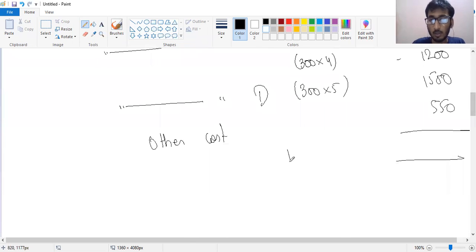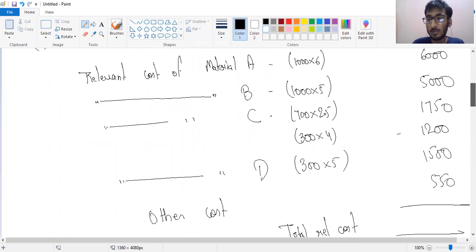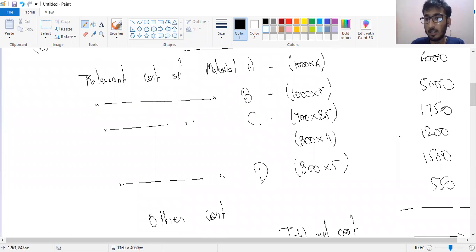So total relevant cost: 11 plus 1750 plus 1200 plus 1500 plus 550. It is 16,000. So my total relevant cost is 16,000.